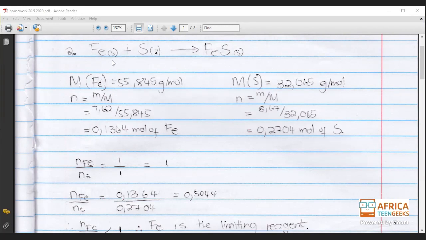So we don't know what the limiting reagent is between the two. Why? Because they've given us both masses, and that's all the information that they've given us. So we are going to have to find the limiting reagent on our own.